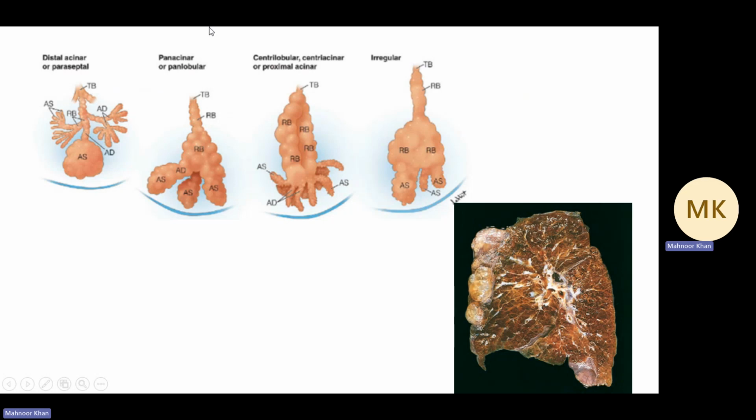Okay, this is just a pictorial representation of the types of chronic alveolar emphysema. The most common one, the centrilobular one, will look something like this. The panacinar will look something like this. This will be like this, and irregular like this. Don't focus much on this, I just put it here. If you want to spend time on this in your free time, you can. And this is a lung with emphysema, and this is how it will look. When you compare it with the healthy lung, you will know the difference, that it doesn't look good morphologically.